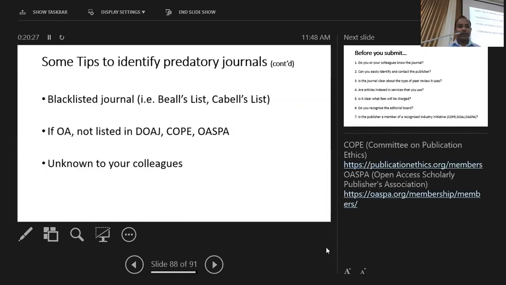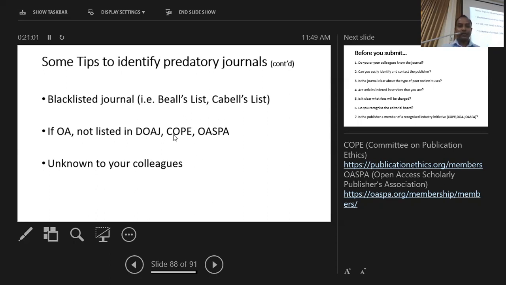And then there are some services which provide blacklisted journals, and I will introduce a couple of lists here. So you can check whether a suspicious journal is listed in a blacklisted journal list, right? Otherwise, as I introduced earlier, check whether this open access journal is listed in the Directory of Open Access Journals. Because there are some other services.